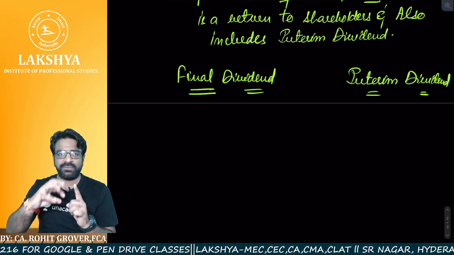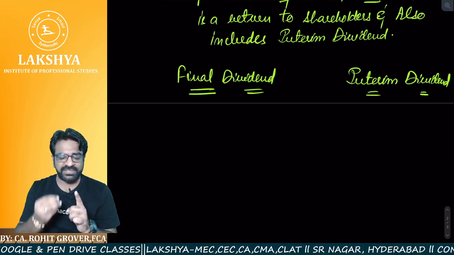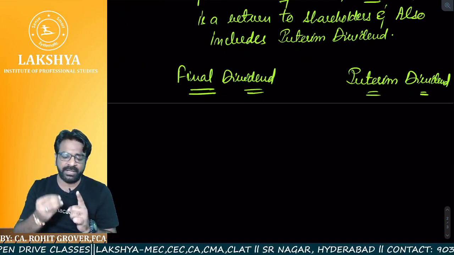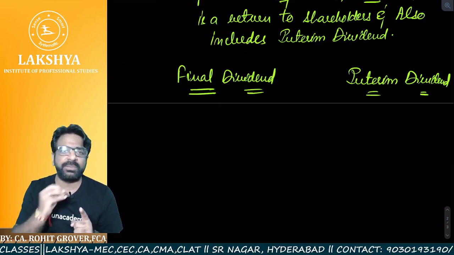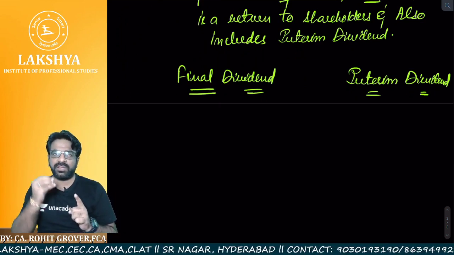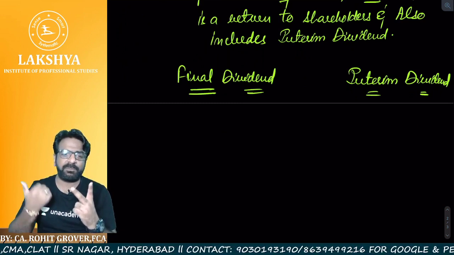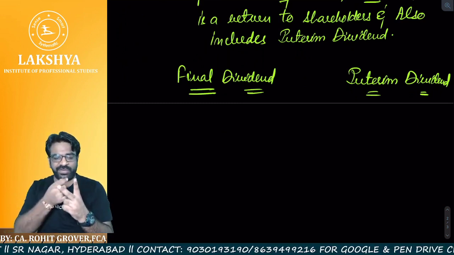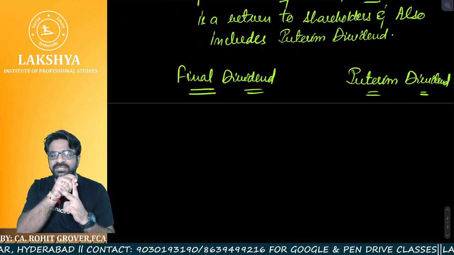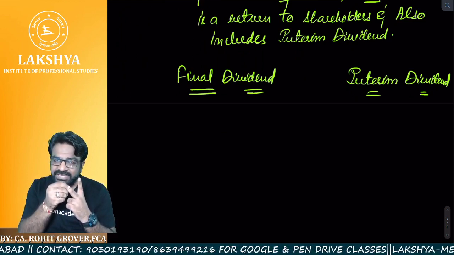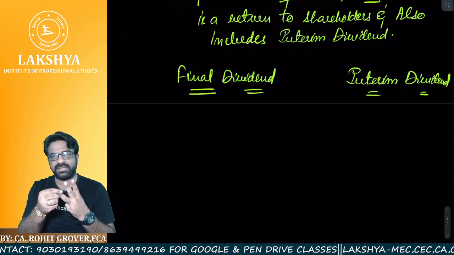The proposed rate is made by the board by passing a board resolution in the board meeting, but finally declaration will be done by the shareholders in the AGM. Once the declaration takes place, after that payment takes place. So first recommendation, then declaration, then payment. Are you getting the point?